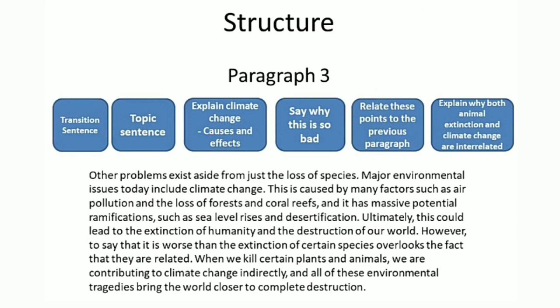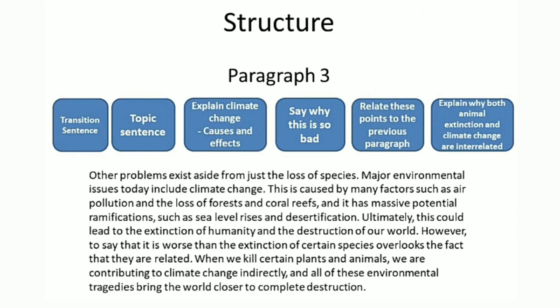If you want to explain, you can explain that if the land becomes desertified, then humans will face difficulties in crop production. Therefore there will be a problem for humans because they will be unable to grow plants. Therefore it is true that the other environmental problems and loss of plants and animals are interrelated, so this way is also good.